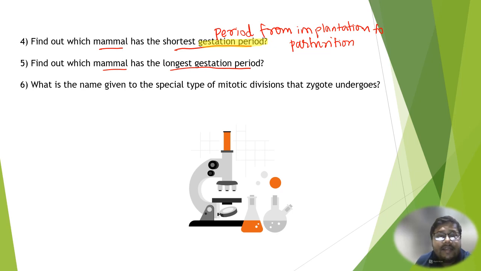And the last question for today is, what is the name that is given to the special type of mitotic division that zygote undergoes? Let me tell you that when zygote is formed, it forms morula and then it forms blastula. So during this time, the zygote is continuously undergoing mitotic divisions. But these mitotic divisions are quite different from the normal mitotic divisions that we see in our body. Therefore, scientists have given them a special name because they have certain special characteristics that make them different from other mitotic divisions. So you have to find out the name of those special mitotic divisions and answer it.